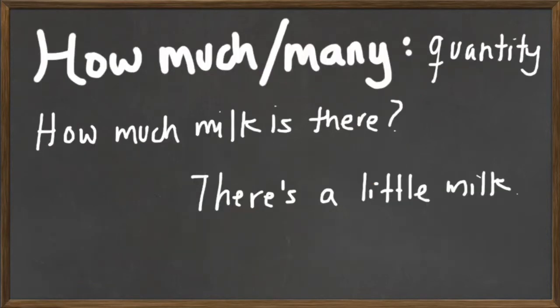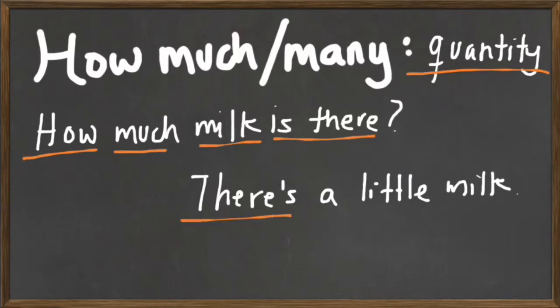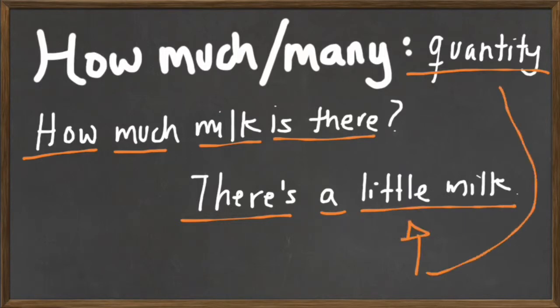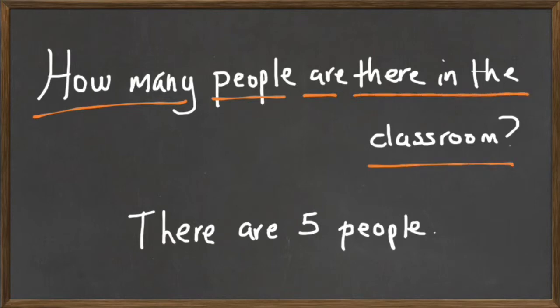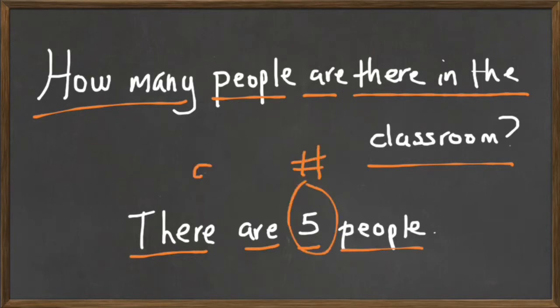We also have how much and how many. How much and how many ask for quantity. In the example, how much milk is there? The answer can be, there's a little milk. And little milk indicates a quantity. In the example, how many people are there in the classroom? The answer can be, there are 5 people. And you know that this is a number, so a number is always a quantity.